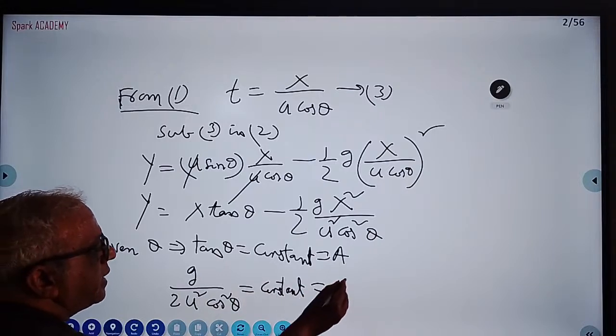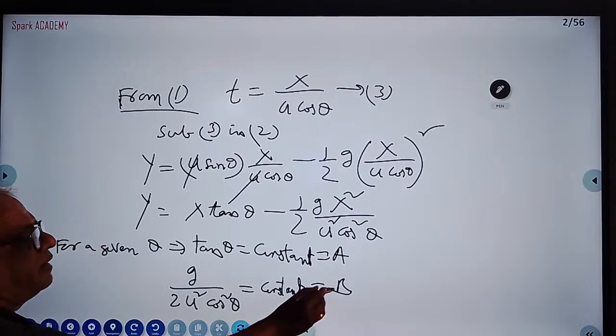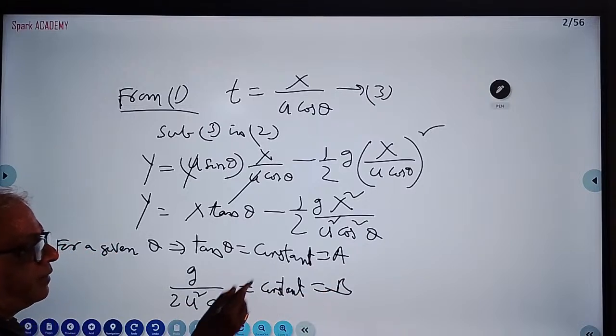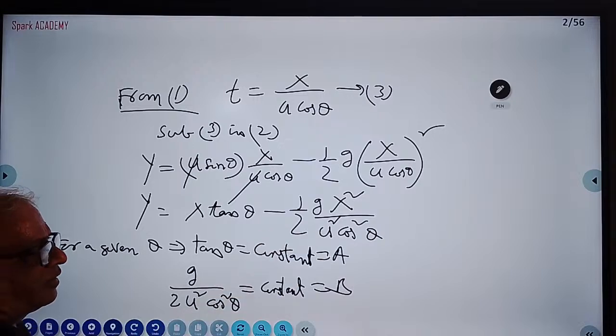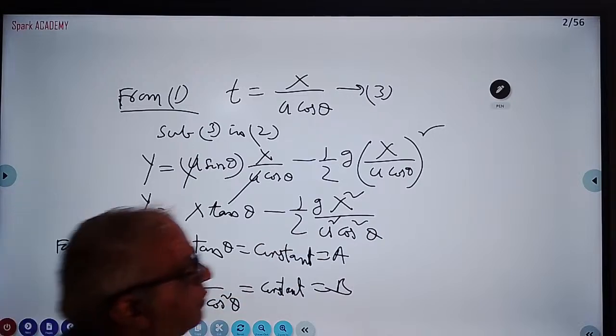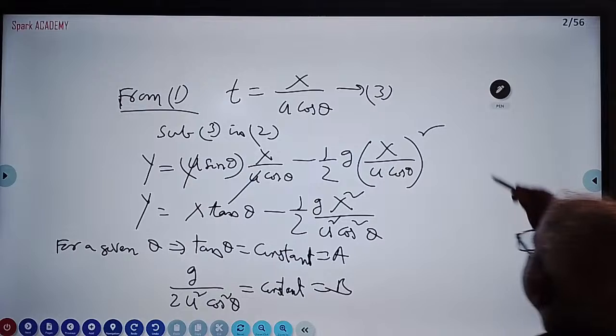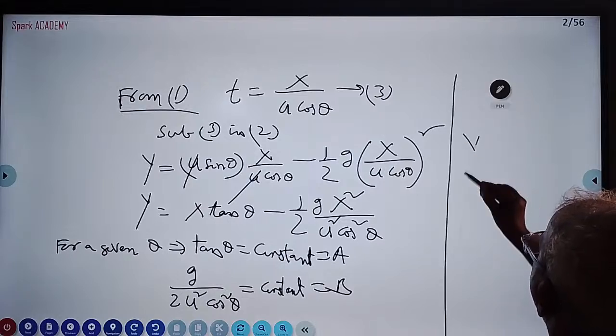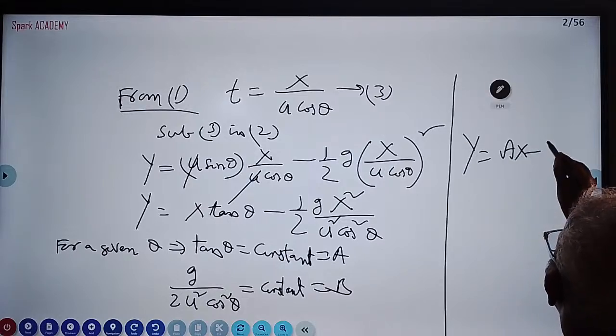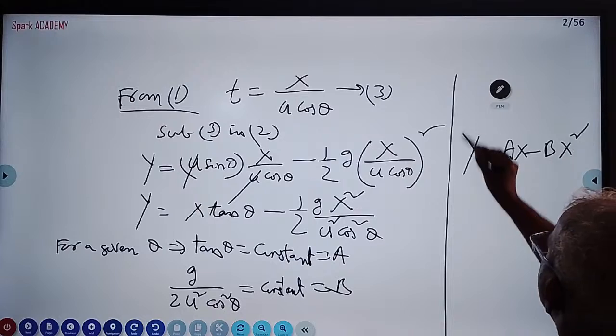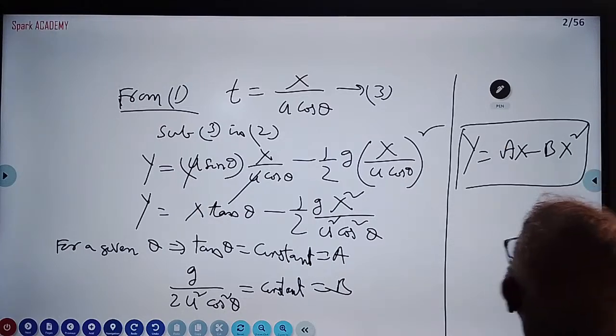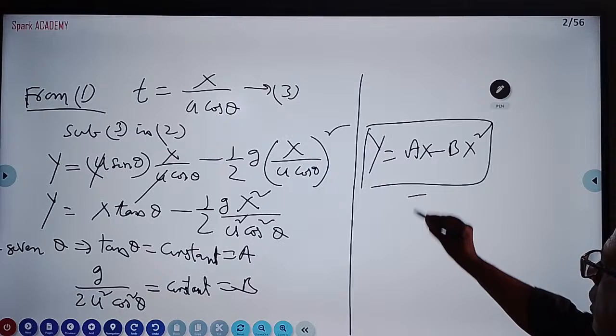Let it be b. So this is all our imagination. Tan theta is equal to a, g by 2 u square cos square theta is equal to b. Therefore, we'll write the equation y is equal to ax minus bx square. This is the equation for a parabola.